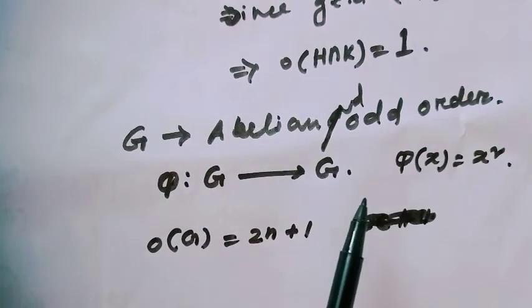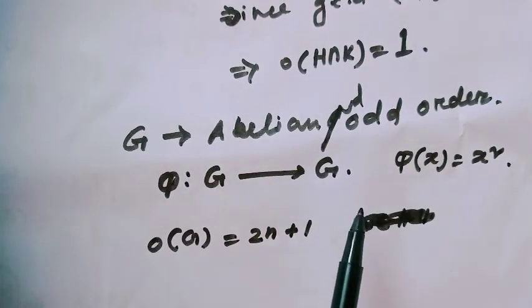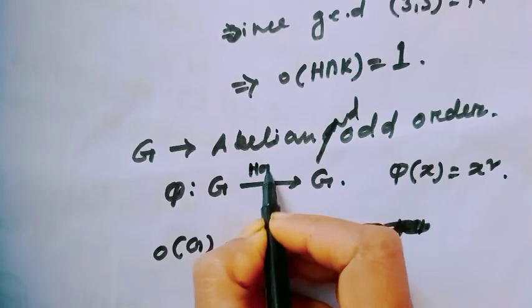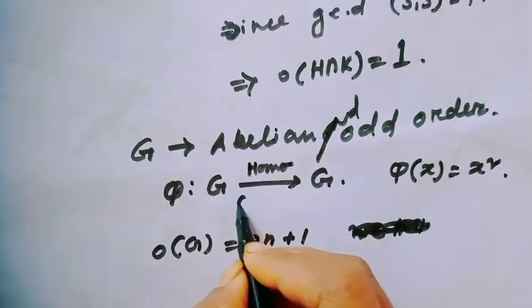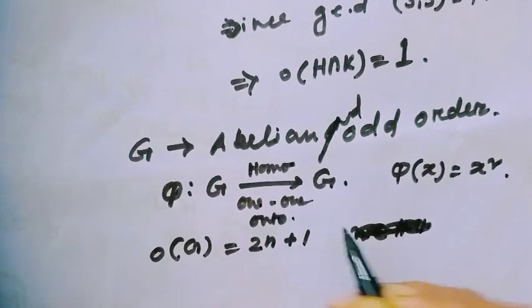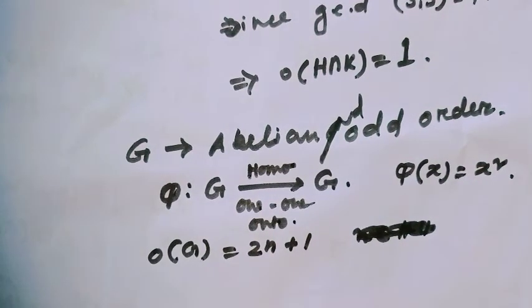And for automorphism, at first we have to prove this mapping is a homomorphism, and one-one and onto both.